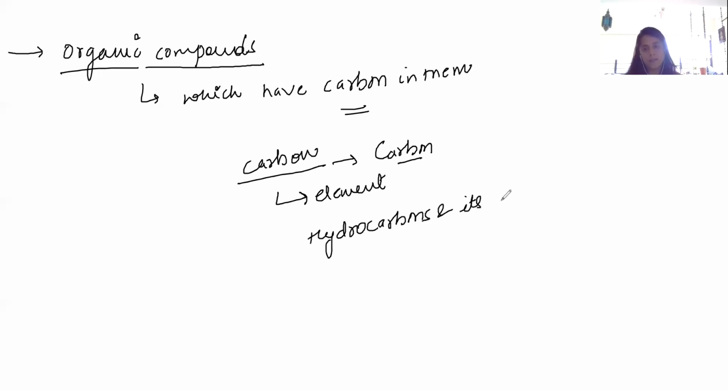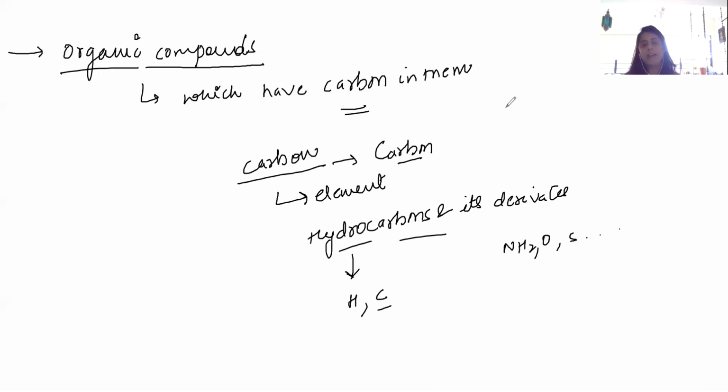So generally you will notice that organic chemistry revolves around hydrocarbons and their derivatives. So what are hydrocarbons? As you can guess from this name, hydro means H and carbon means C, and its derivatives can be like NH2, oxygen, and sulfur, and much more.